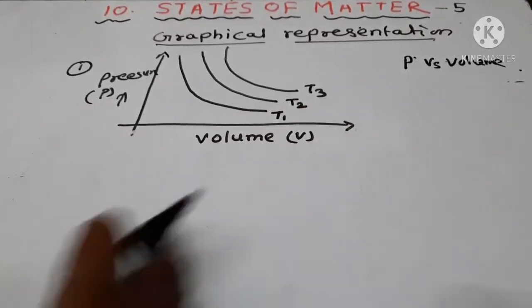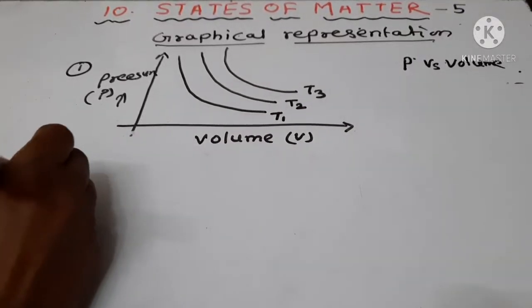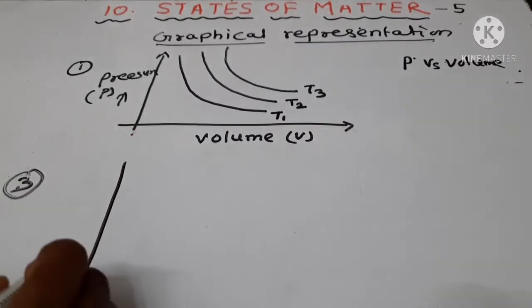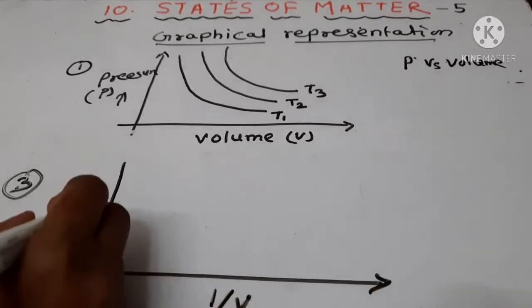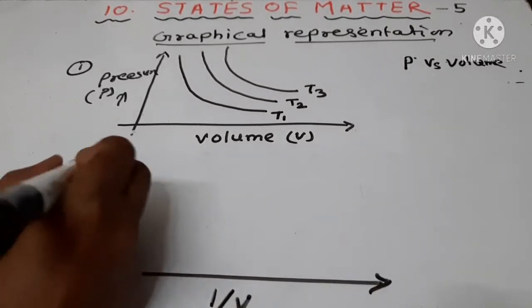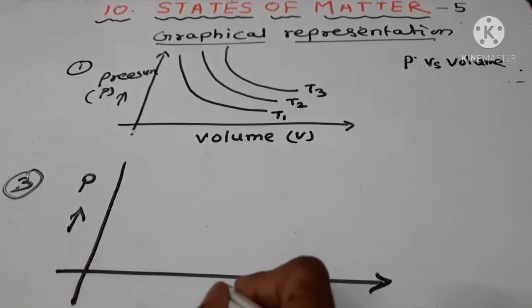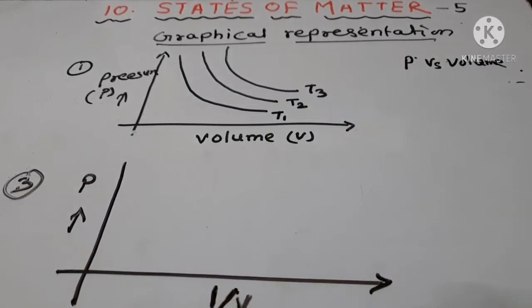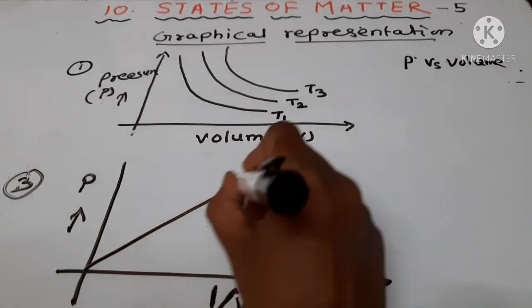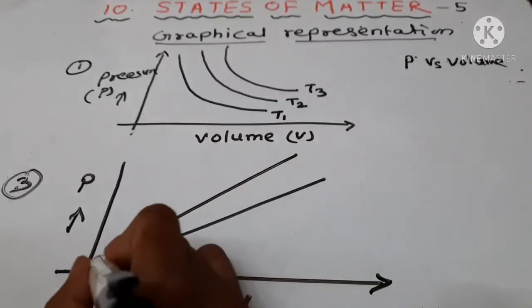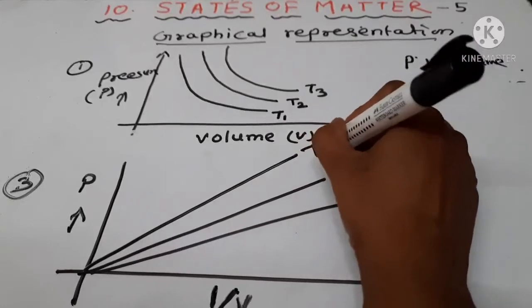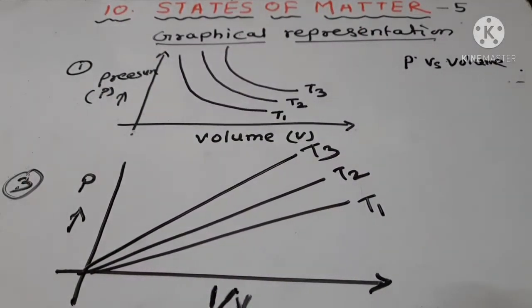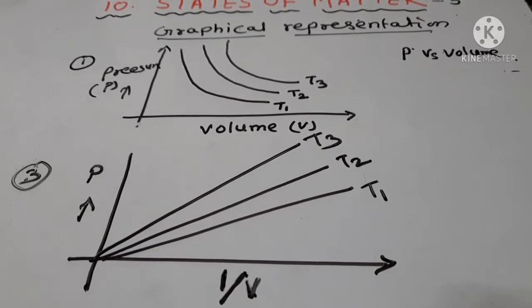And the third graph has 1 upon V on the x-axis and pressure P on the y-axis. Between 1 upon V and pressure there is a direct relation, so the graph will be a straight line from the origin. So these are the three types of graphs which show Boyle's law.